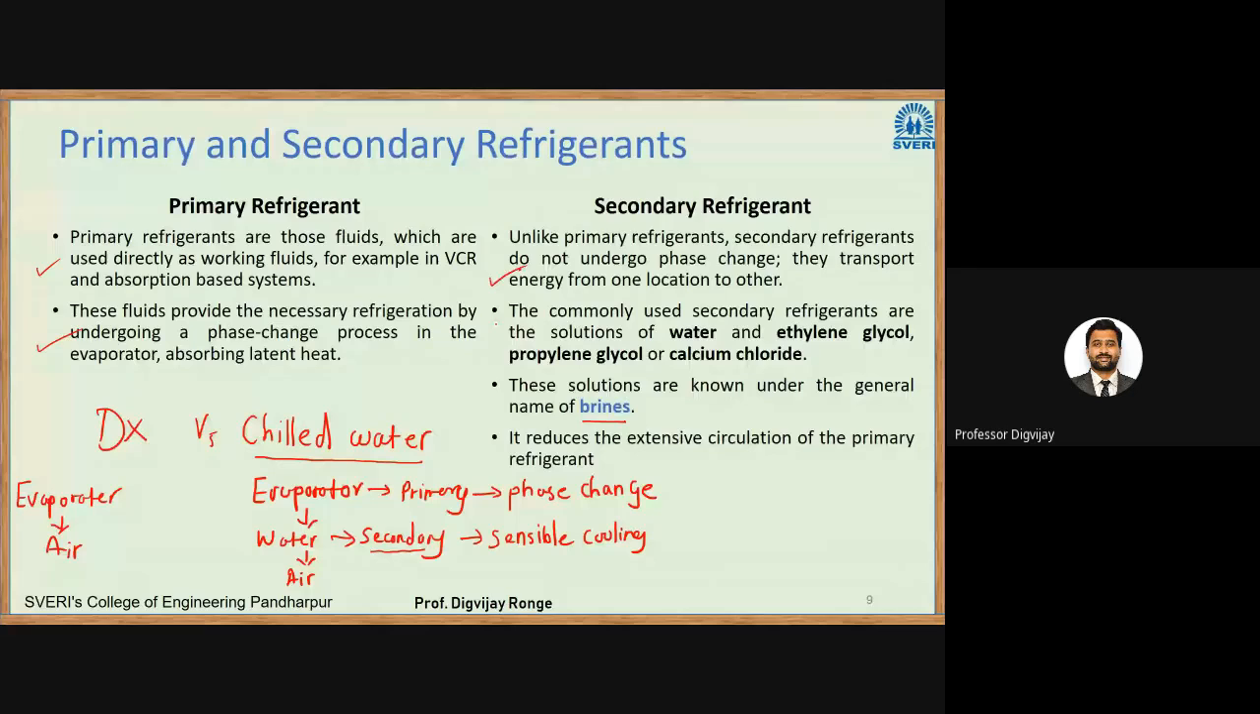So its purpose and use are common. These are used as brine. It reduces the extensive circulation of the primary refrigerant. I will explain this in the next slide. How it reduces the extensive circulation of primary refrigerant, I will show with the help of diagrams.